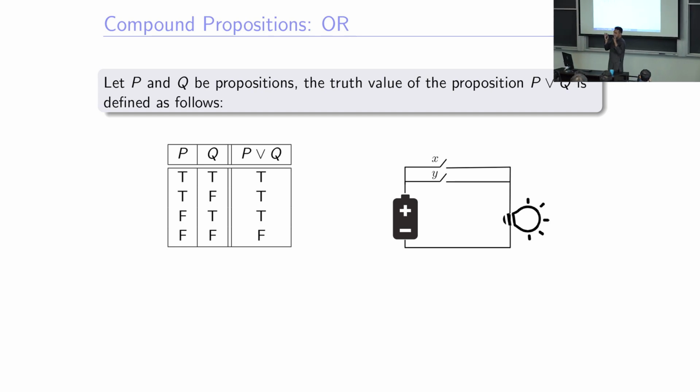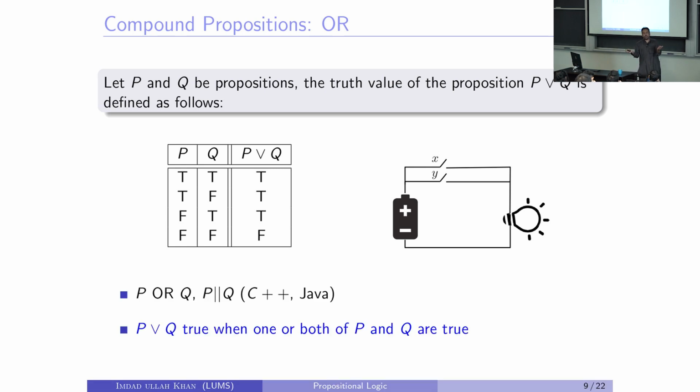Again, it's a little bit of this English "or", right? When you use the word or, you use the English type of or, so you have to add "or both". Either P is true or Q is true or both are true, then P or Q is true. But another way to describe it is it's only false when both are false, otherwise true, right? So that's the easier way to do it. Talk about the false rows.